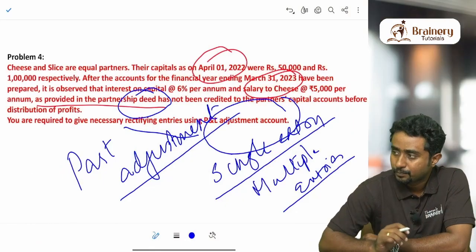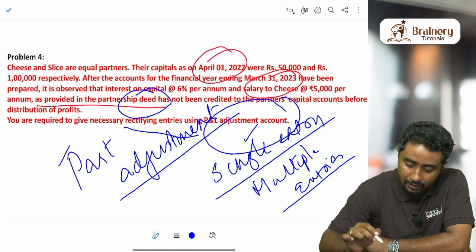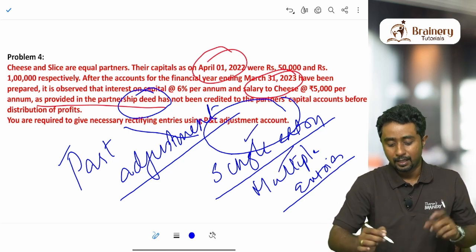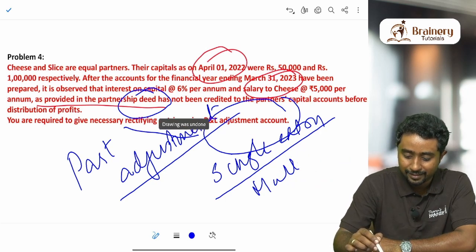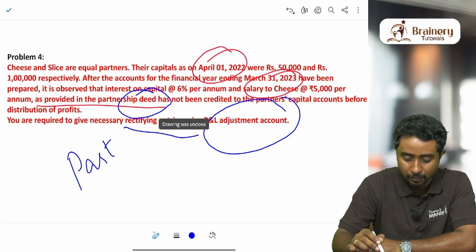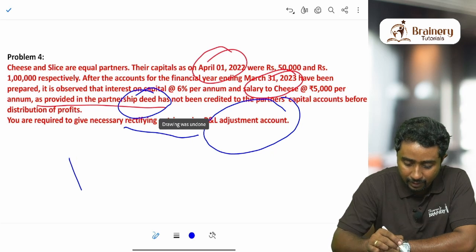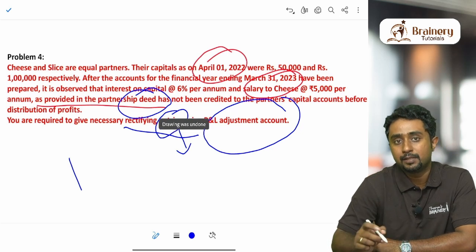and correct the errors. So how do you find out which method you have to follow? The method varies from question to question. As you can see here, I mentioned the topic name, and the single entry method is there, the multiple entries method is also there. So how do you identify which method to follow in a particular question? For that you have to check the question's last statement. In this question, the last sentence is: you are required to give necessary rectifying entries. Here they are using the word entries. That is a clue that we have to pass multiple journal entries.